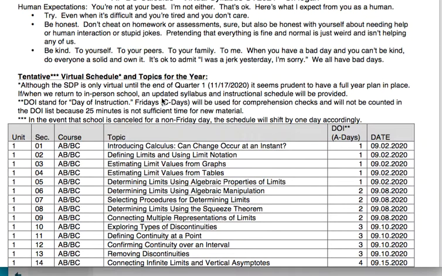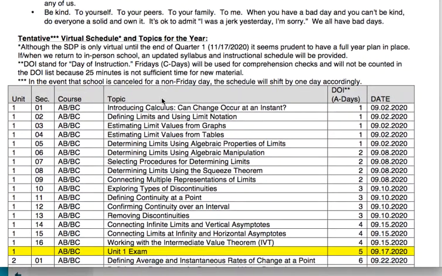Also be honest, right? Don't cheat on homework and assessments. That's totally a given. But also be honest with yourself about needing help or human interaction or stupid jokes, right? Pretending that everything is fine and normal when it is clearly not fine and normal is just weird, and it's not helping any of us. Okay, and then lastly, be kind.